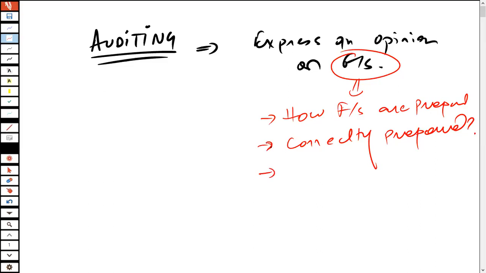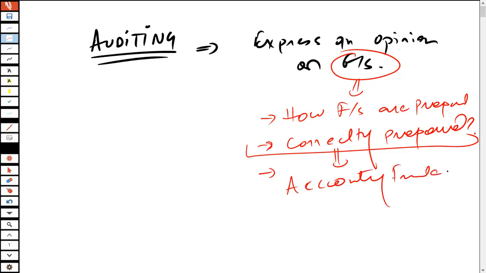I repeat, we need to know how the financial statements are prepared, and whether they are correctly prepared. And for you to be able to know all of these things, it's important that you should know the accounting framework.